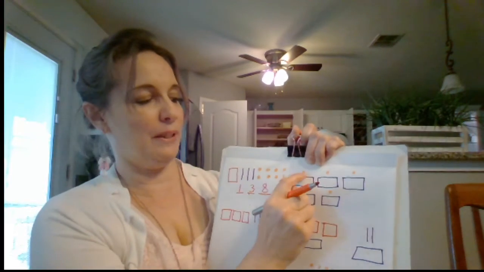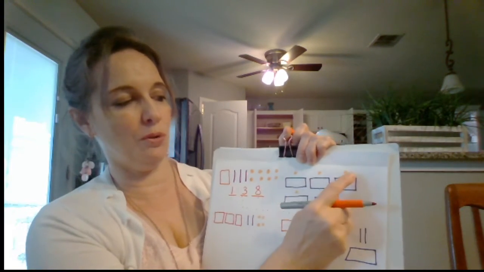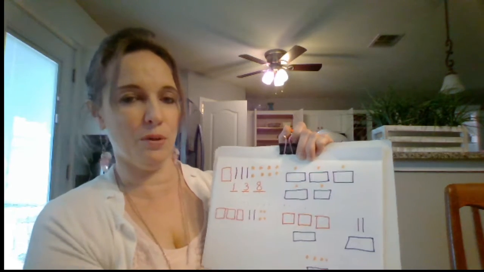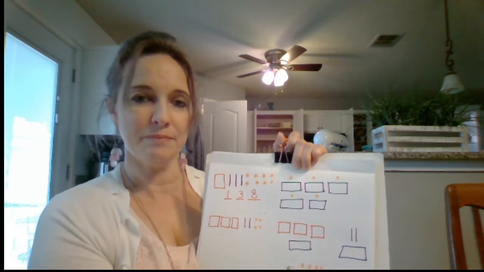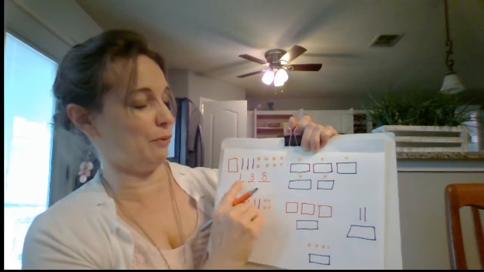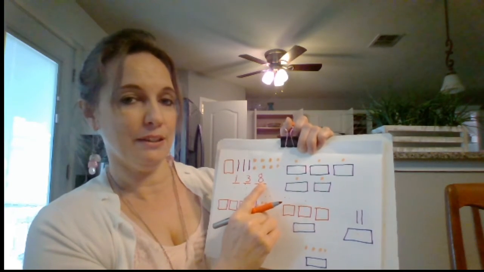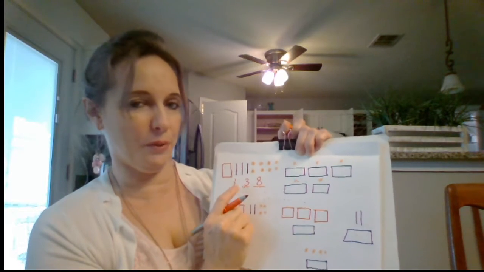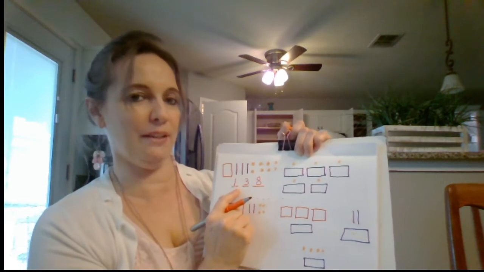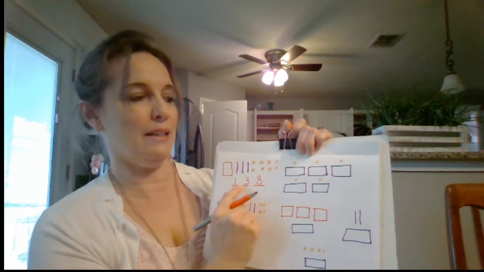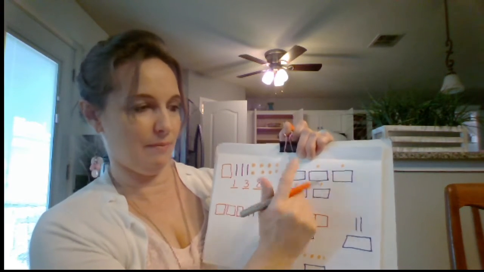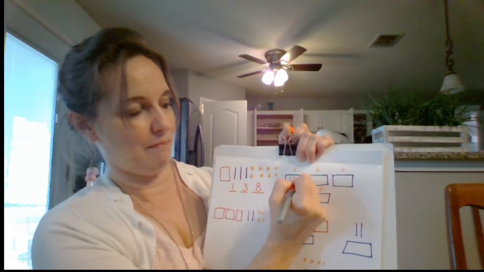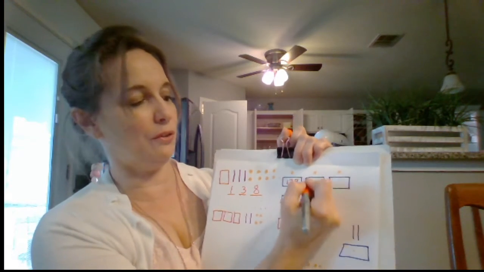What is this number? 138. Now what are we counting by? There's one more, one more, one more, one more, one more. We're counting by ones. Very good. So if we're at 138, do you know what would come next? Let's back up a little bit. 135, 136, 137, 138, 139,